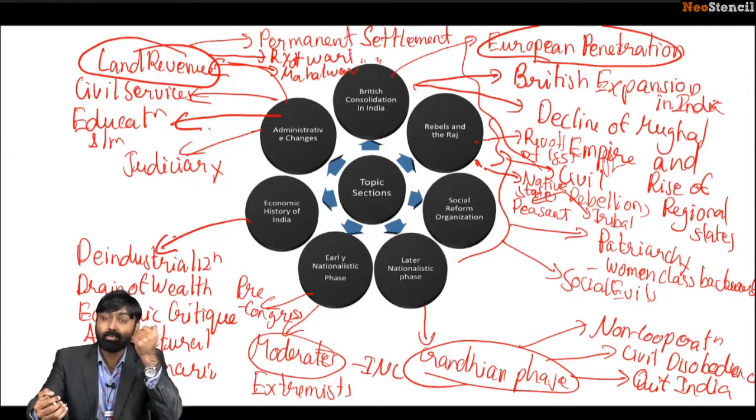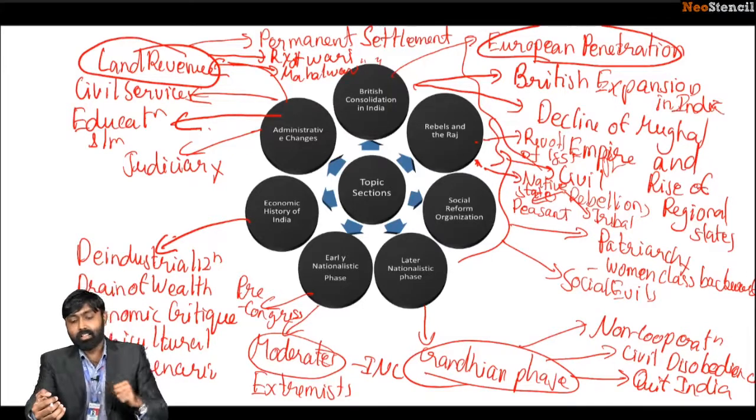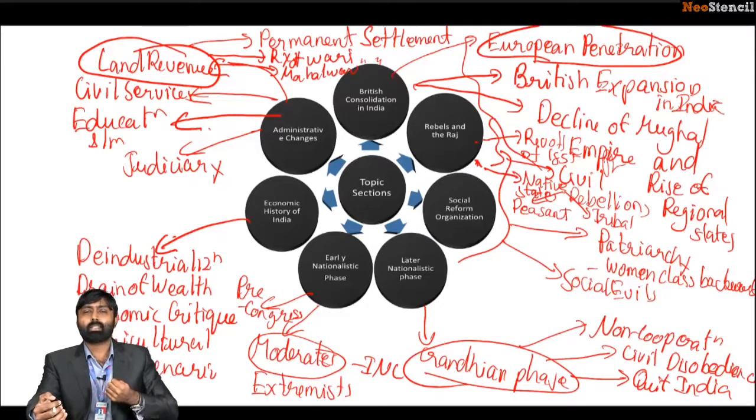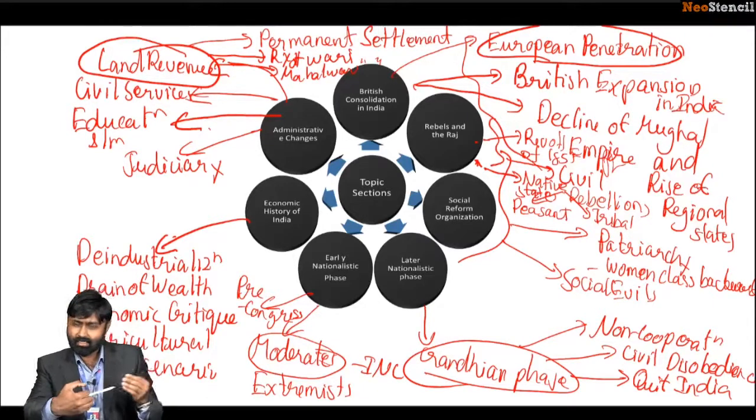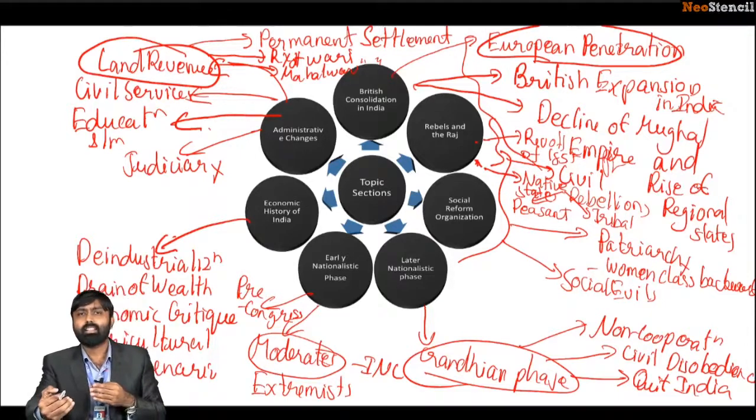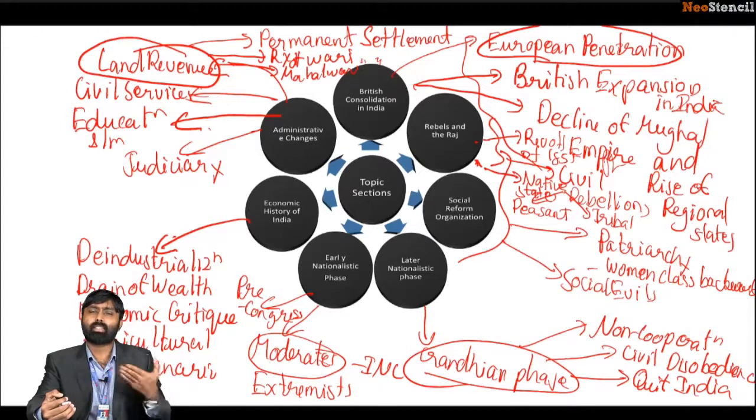Also the later nationalistic phase, where we witnessed the emergence of mass nationalism and the rise of Mahatma Gandhi, and the great leaders of that time, including Sardar Patel, Jawaharlal Nehru, Subhash Chandra Bose, etc. Social reform organizations can be considered a parallel topic, where a number of people decided to change the various facets of society so as to modernize it, led by people like Ram Mohan Roy.